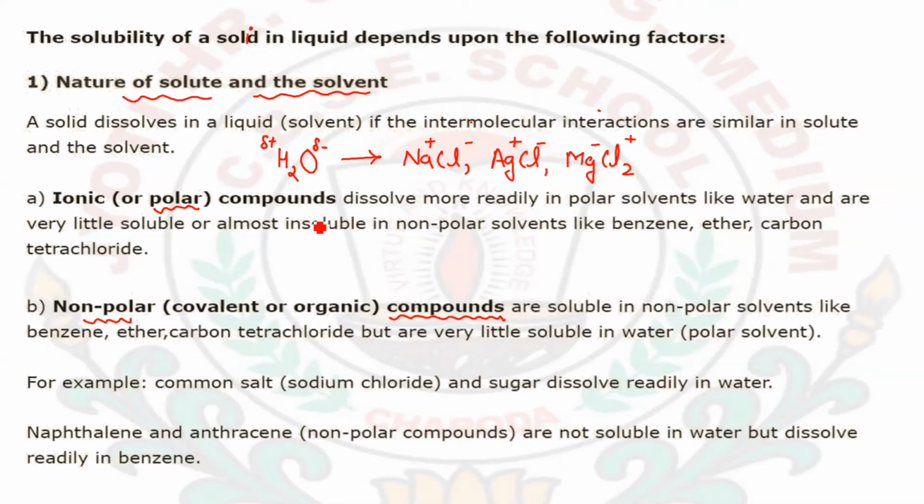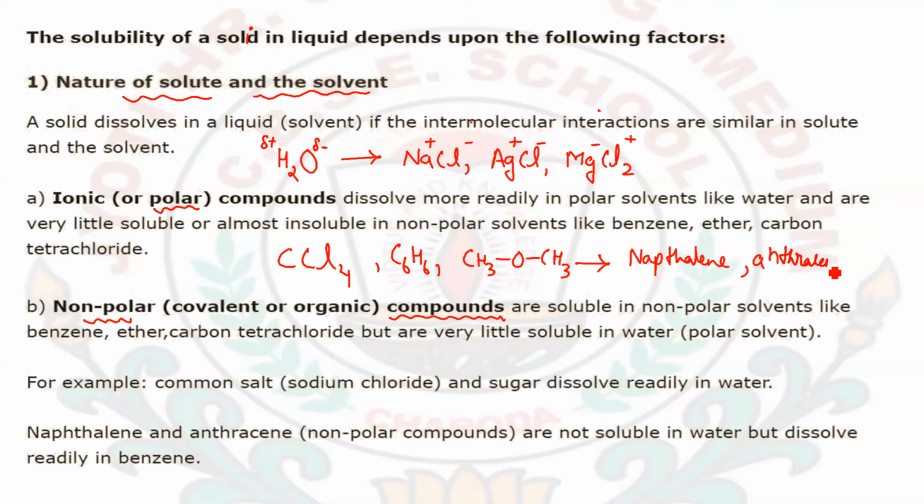For example, non-polar solvents such as carbon tetrachloride, or benzene, C6H6, or ether, are all non-polar solvents because you will not see any kind of charges here. In these types of solvents, non-polar compounds such as naphthalene, which is a non-polar compound, anthracene,